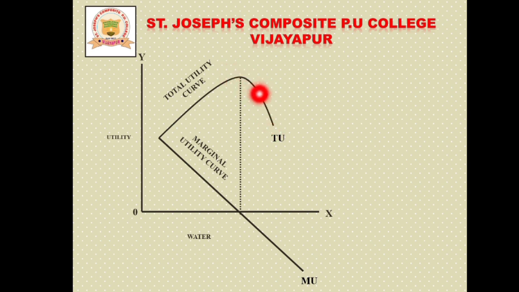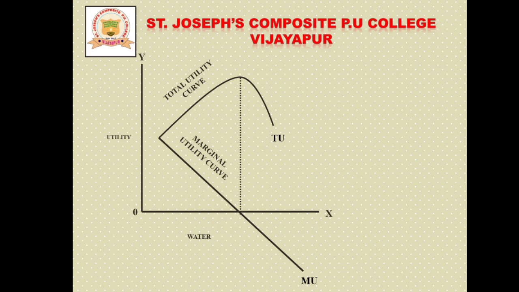Why does total utility diminish? The reason is that marginal utility also reaches negative. See here, this is the diminishing total utility, 28. This shows why total utility diminishes: because marginal utility is negative, that is -2, so the total utility also diminishes.